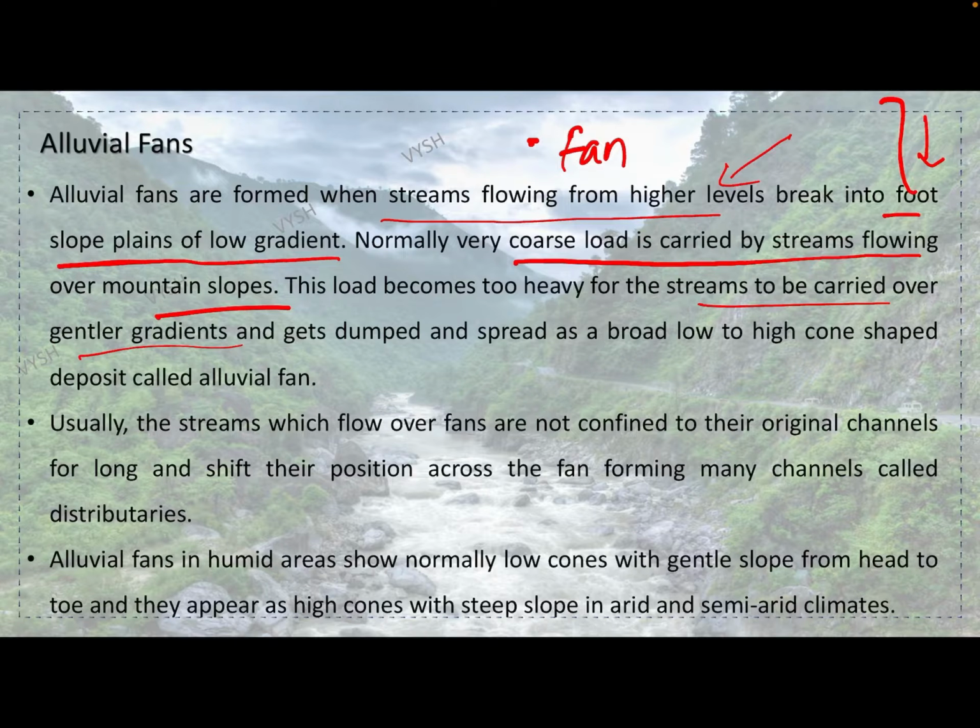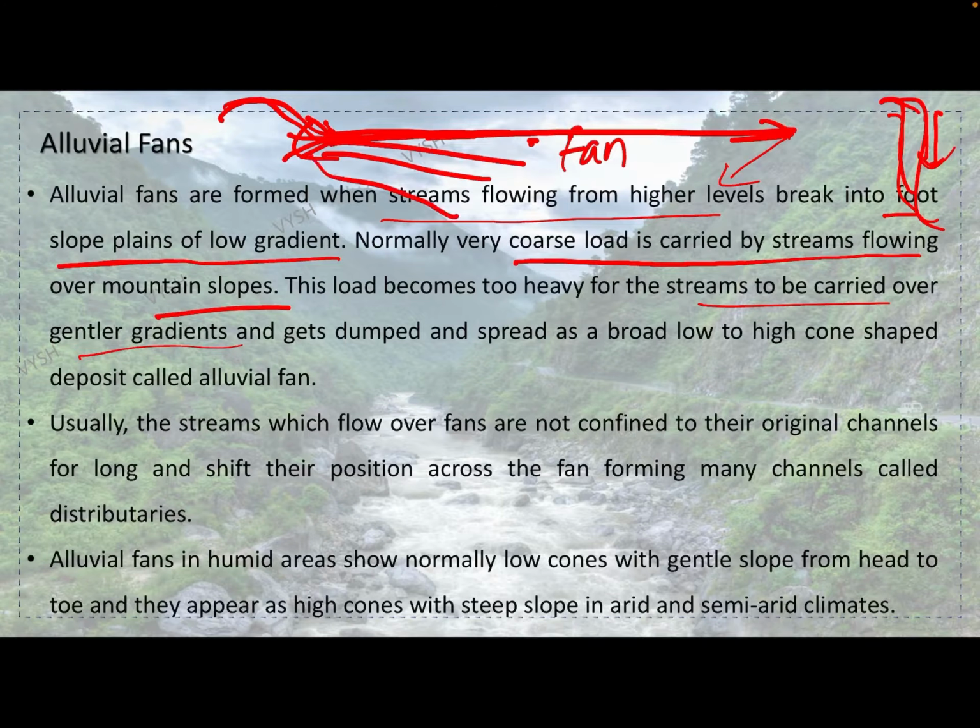Because of the velocity here it will carry, but when you get into a normal plain, obviously it doesn't have the velocity to carry the sediments, so it dumps them when it reaches this plain. So here this slowly gets deposited and it gets into a fan kind of a shape like this, and spreads as broad low to high cone shaped deposits called alluvial fan.